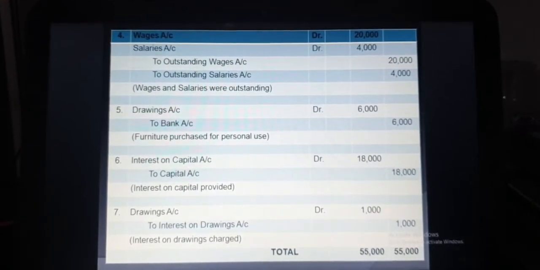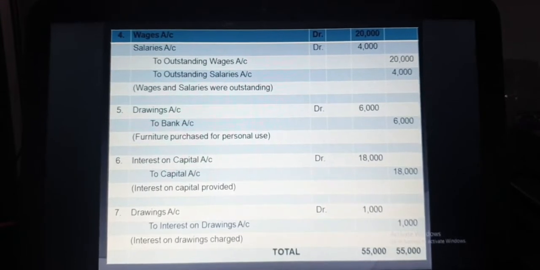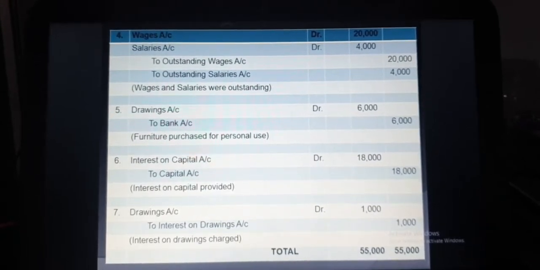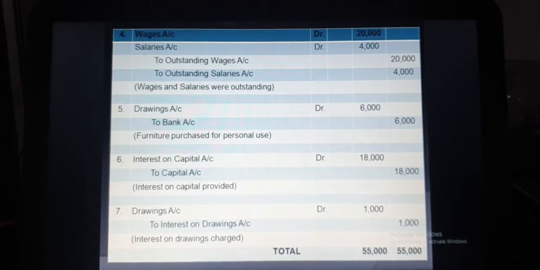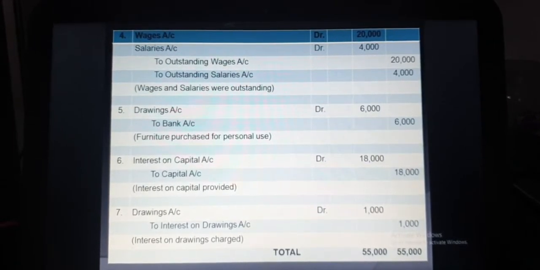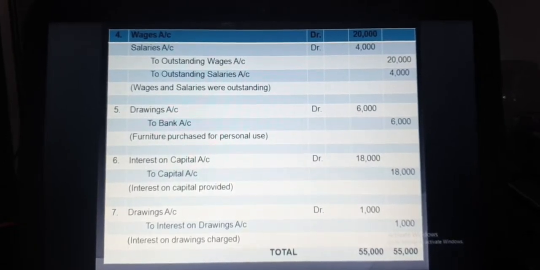The next entry is withdrawal by the owner for his personal use on the furniture purchase, and payment is made by cheque. So whatever amount is withdrawn by the owner for his personal use is considered as drawing, and drawing will be debited. Payment is made through cheque, so we have to use the word bank. So the entry will be drawings account debit to bank.